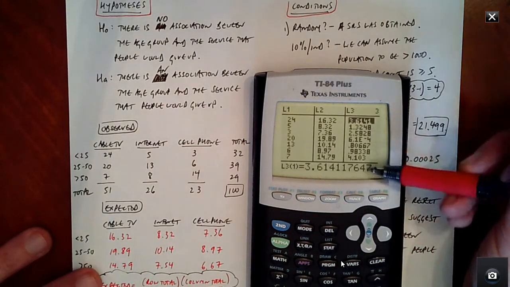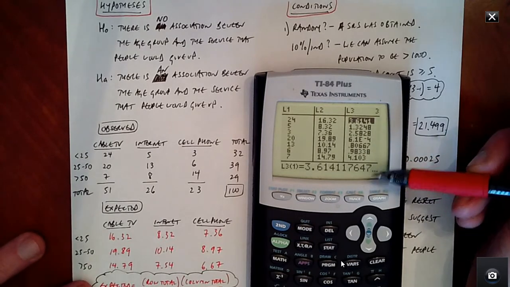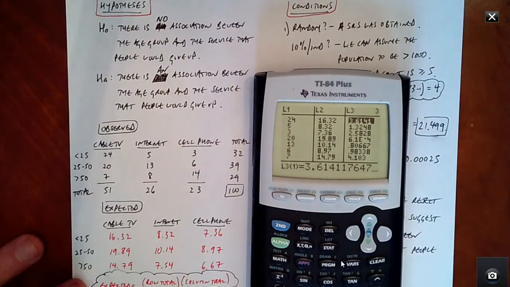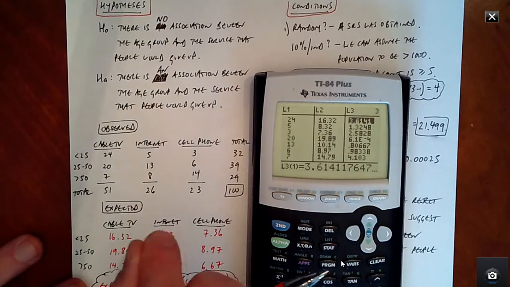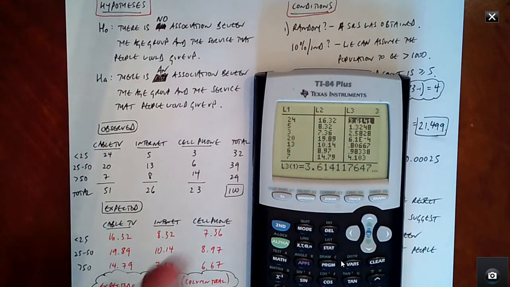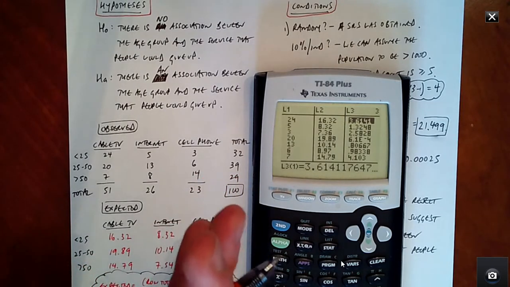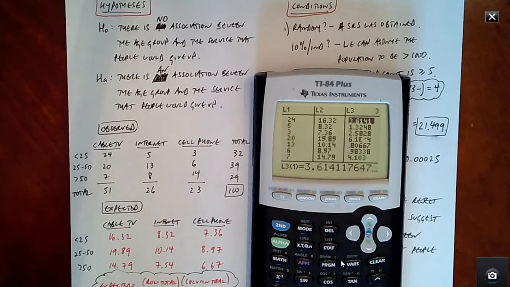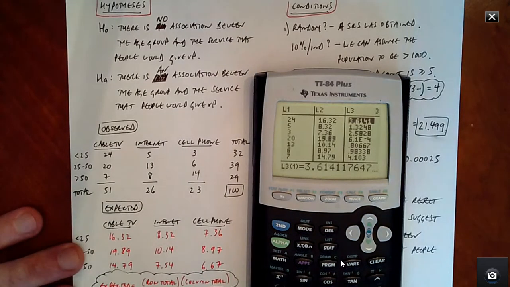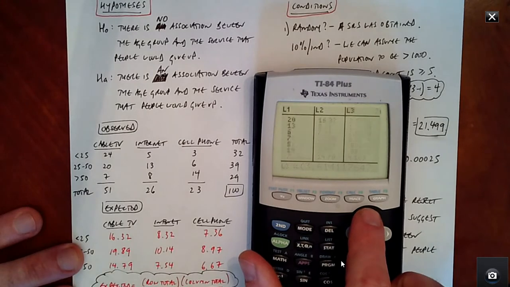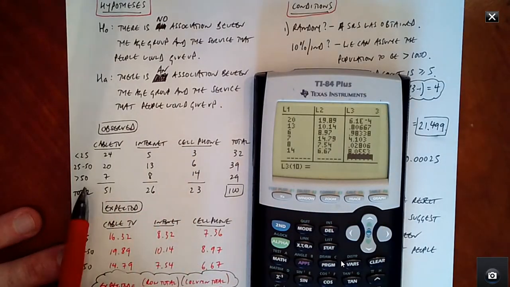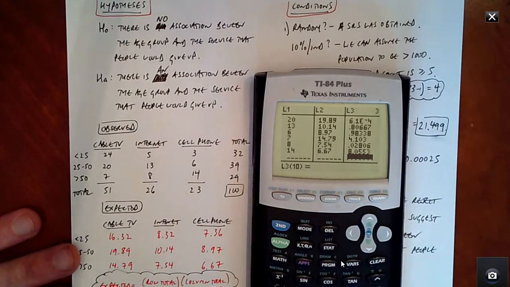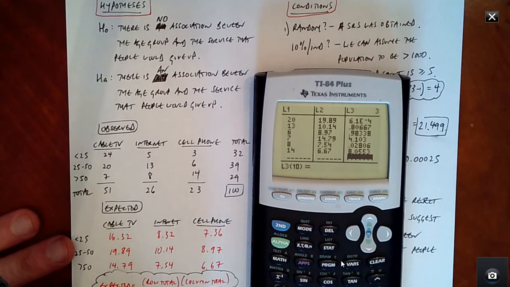And that's going to give us all our values. Now remember, another name for these is also contributions. The ones that have the highest value here will contribute to the test statistic the most. So those are the values that are really going to influence whether we reject or fail to reject our null. If I go down to that one I was talking about, the cell phone for over 50s, you can see it's about 8.055. So that's pretty significant. That's going to be pretty influential.